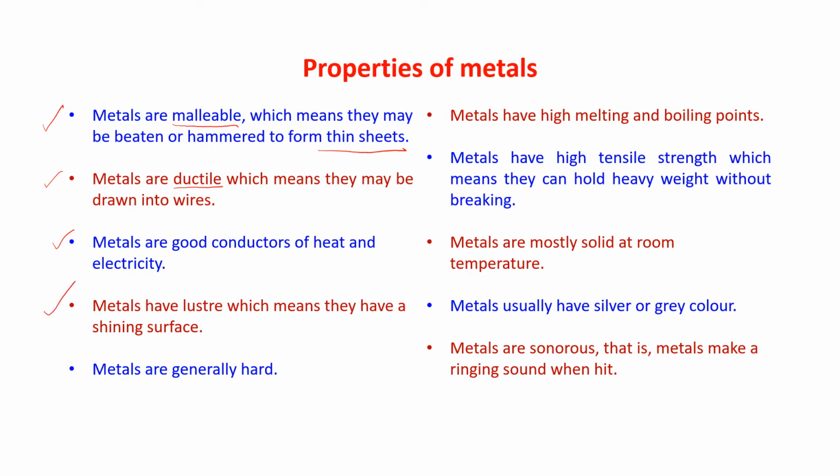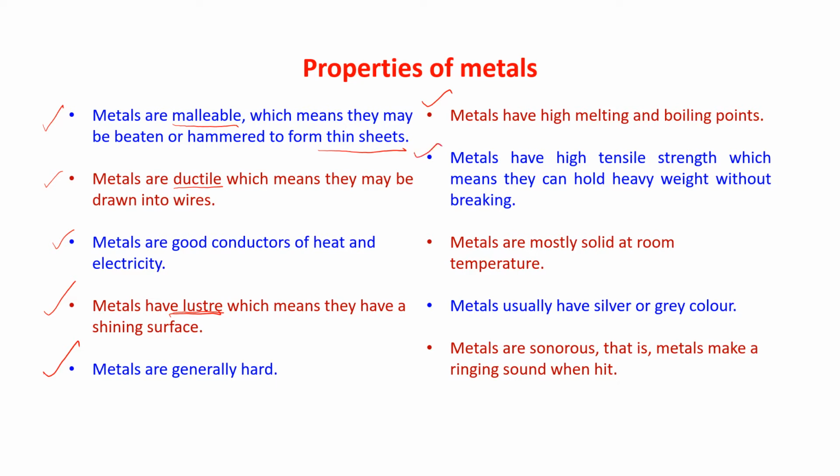Now, metals have luster. What is the meaning of luster? Luster means shine, which means they have a shining surface. Now, metals are generally hard. Metals have high melting and boiling points.